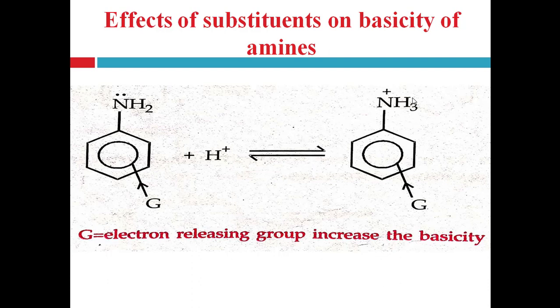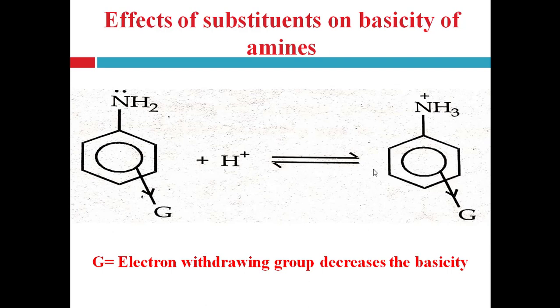This anilinium ion formed is more stable because of the electron releasing effect of the substituent. The electron releasing group stabilizes the ammonium ion by releasing electrons, decreasing the intensity of the positive charge on the ammonium ion. That's why it increases the basicity.